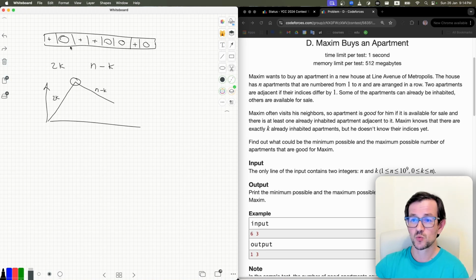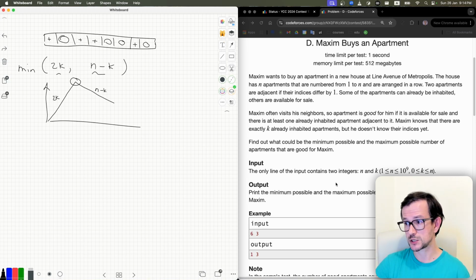If you see that nothing actually will happen in this region, then when you reach the end, if you have enough space, you put another occupant and have two good apartments. If not, then you put occupants, and now all apartments are good, so you have n minus k. So for every value of n and k, at least one of these formulas will work. And actually the answer is just the minimum of these two values. So you have this line, and the minimum of these two lines will be the answer for the second question.